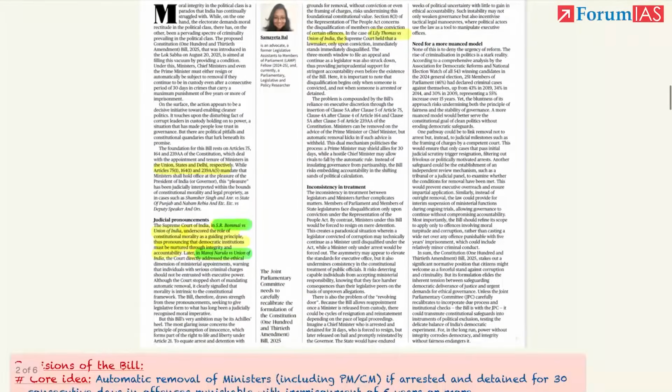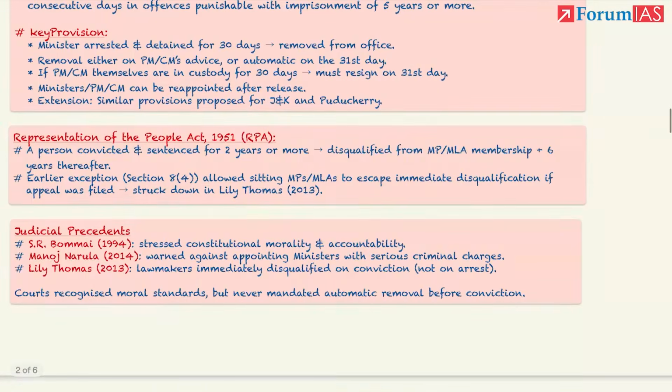So in this case, Supreme Court underlined the importance of constitutional morality as guiding principle. That the democratic institutions, these are the posts, that is the MPs, MLAs, and ministers, must be nurtured through integrity and accountability. Second, Manoj Narula case. It warns against appointing ministers with serious criminal charges. These are the initiatives on the part of the court to clean the electoral process. So in this, Supreme Court warns that the ministers who have serious criminal charges like murder, rape, they should not be appointed as ministers.